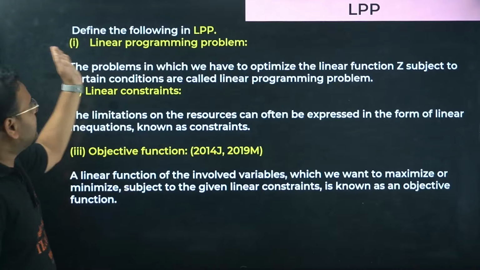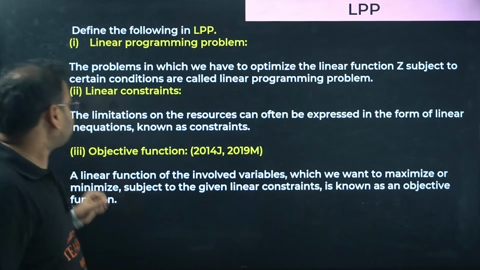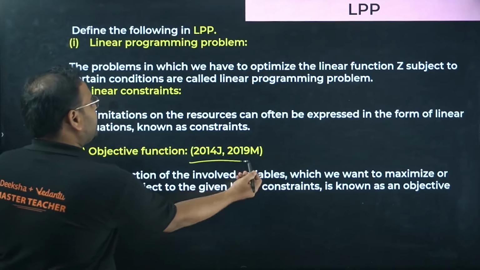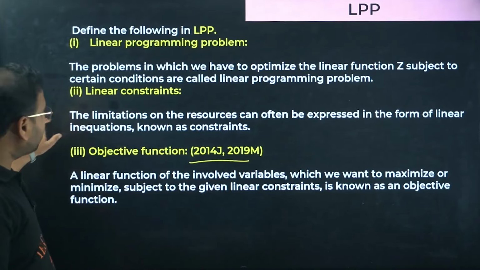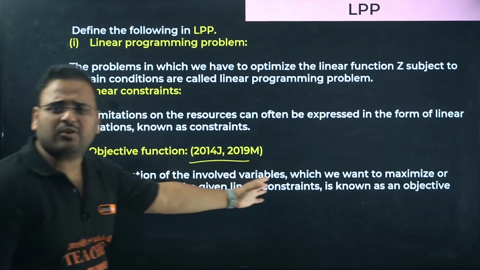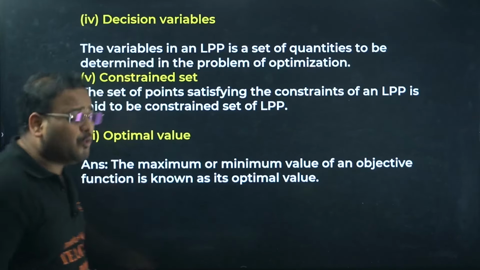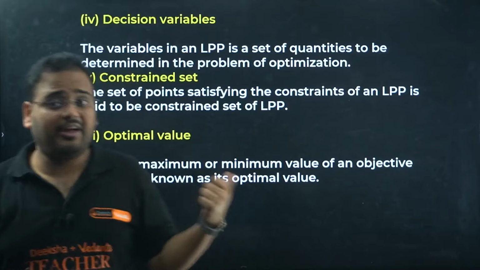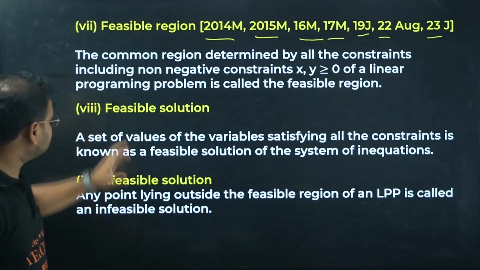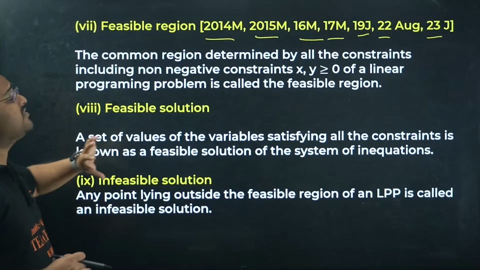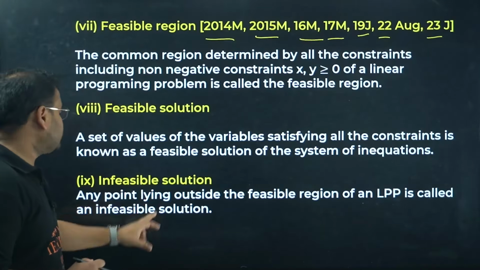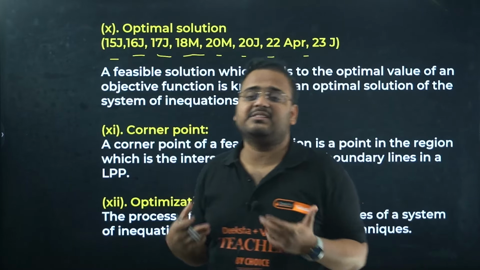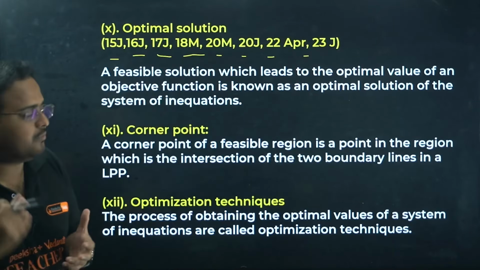So simply go ahead. Linear programming problems definition is there. Linear constraints, objective functions. So there are many definitions over here. You can see these are also PYQs. I'm not going to read them out loud for all of you, it will be boring. It's written on the screen, you can go ahead and check it out. I know many of you know the definitions very well, but it's very important. If asked, you have to write in the same way I've mentioned over here. You can see the definitions are listed: feasible region, feasible solution, infeasible solution, everything is mentioned. You have to download the PDF and take this very seriously, and go through it once.